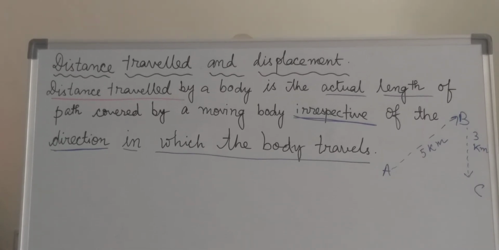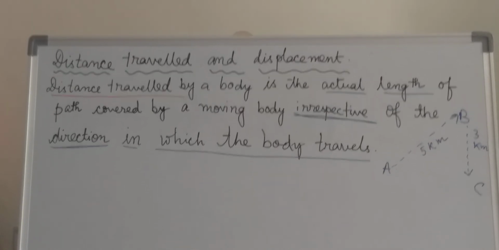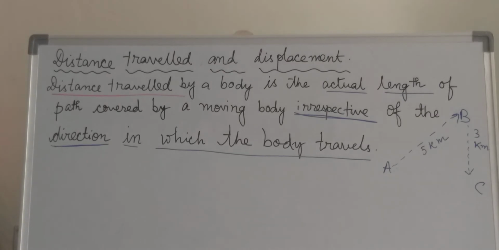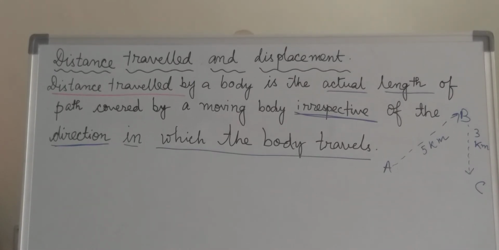You can see on the rightmost side, it's drawn like point A, point B, and point C. A man starts his journey from point A and reaches B, and then again from B he starts and reaches C. So his final destination is C. The distance covered will be AB's distance plus BC's distance, that is 5 km plus 3 km equals 8 kilometers. This is the total distance traversed by the man.